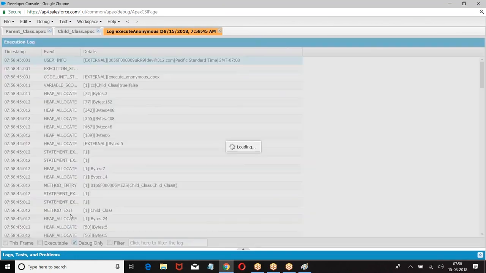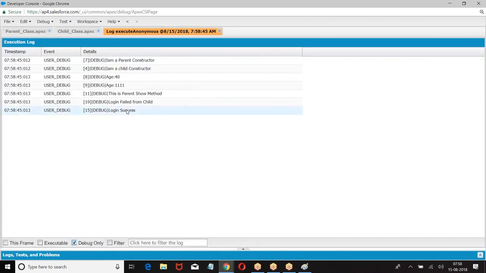When there is a concept of overriding, child will dominate the parent. So whenever I call the method, only the child class method will come. No boss, I want the parent class method to come. Then I will go for a concept called super. I hope you are good with this.